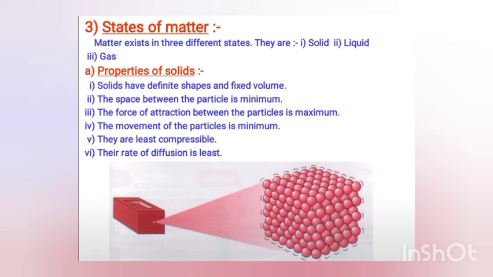So, states of matter. There are generally three states of matter: solid, liquid and gas. All of you are already familiar with the properties of solids. You already know that they have fixed shape and fixed volume.